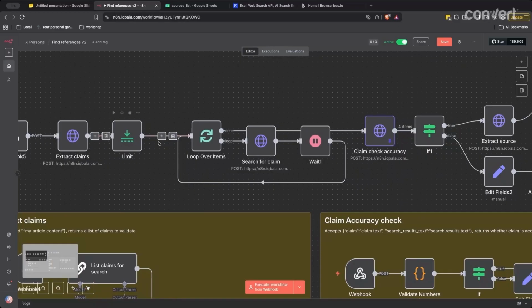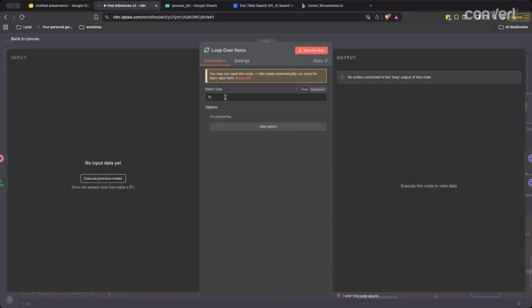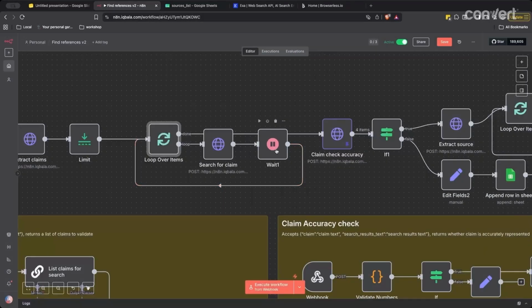So what we have going through the rest of this workflow is a list of claims. So the rest of the workflow will operate on a per claim basis. This loop is only there for Exa to avoid the rate limit. At the moment, they set the rate limit to 10 per second, which is why there's a wait of a second. So it goes over batches of 10.